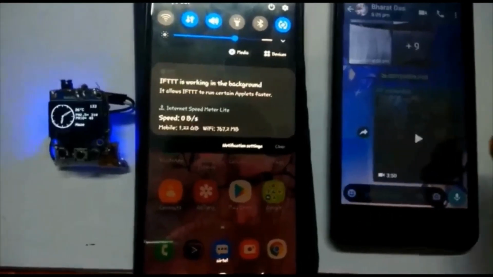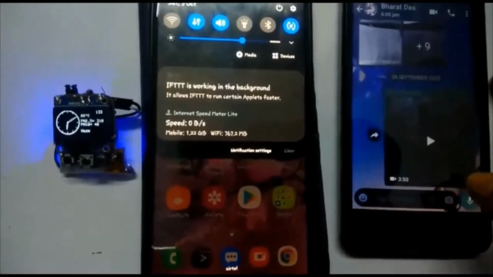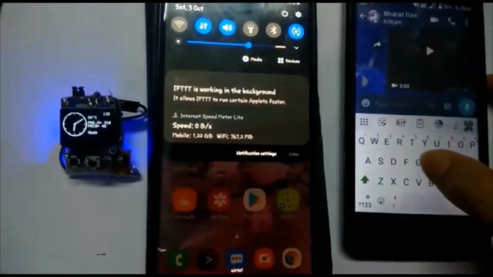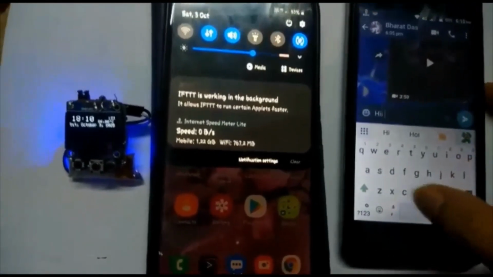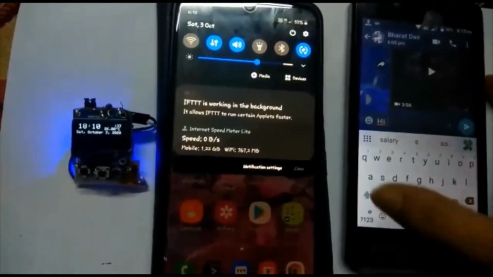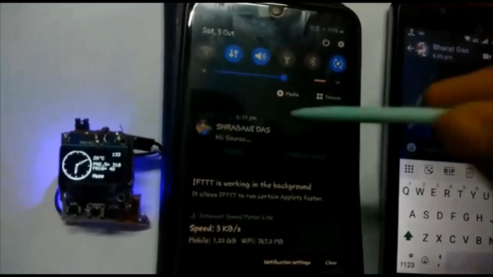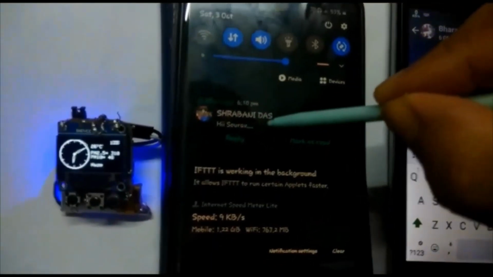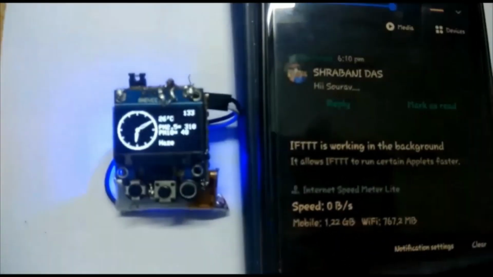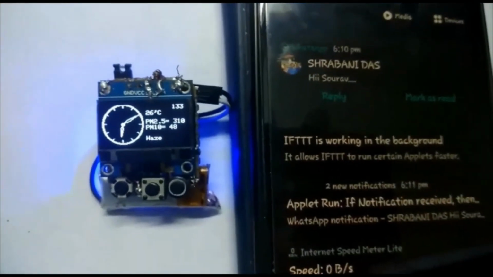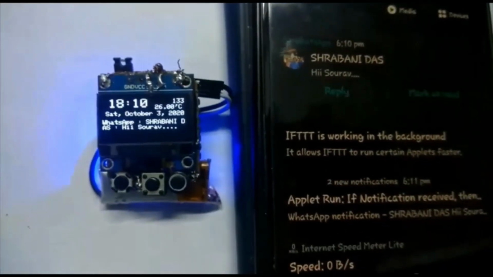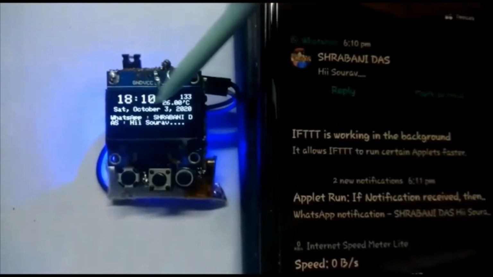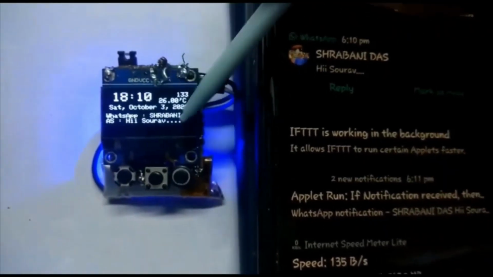The smartwatch also shows the notification received at the user's mobile phone. Like if you send a WhatsApp message, let's type it. In the user's mobile phone, the notification has come. Now you can find on the OLED screen the notification. Yes, here it shows WhatsApp and the sender's name and the message.